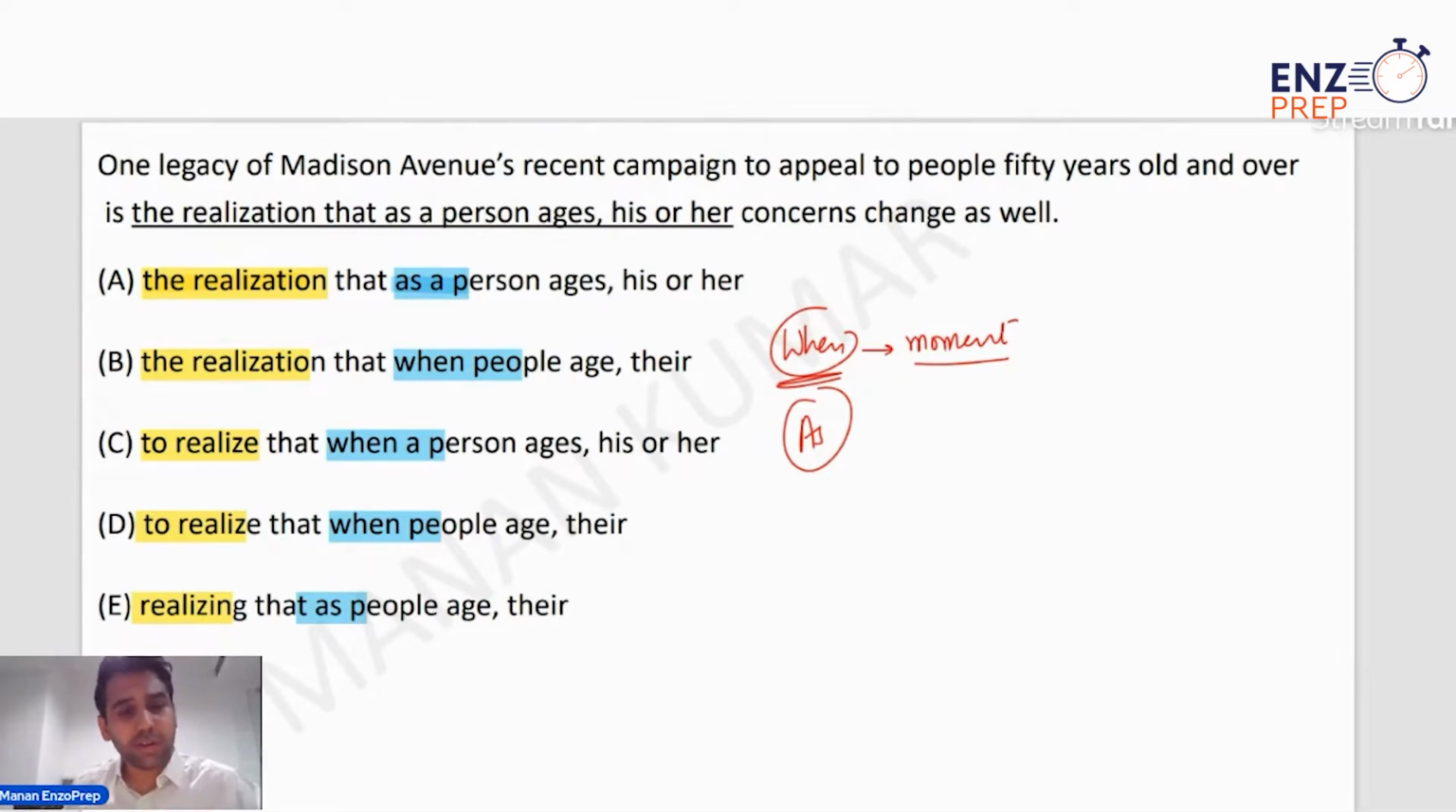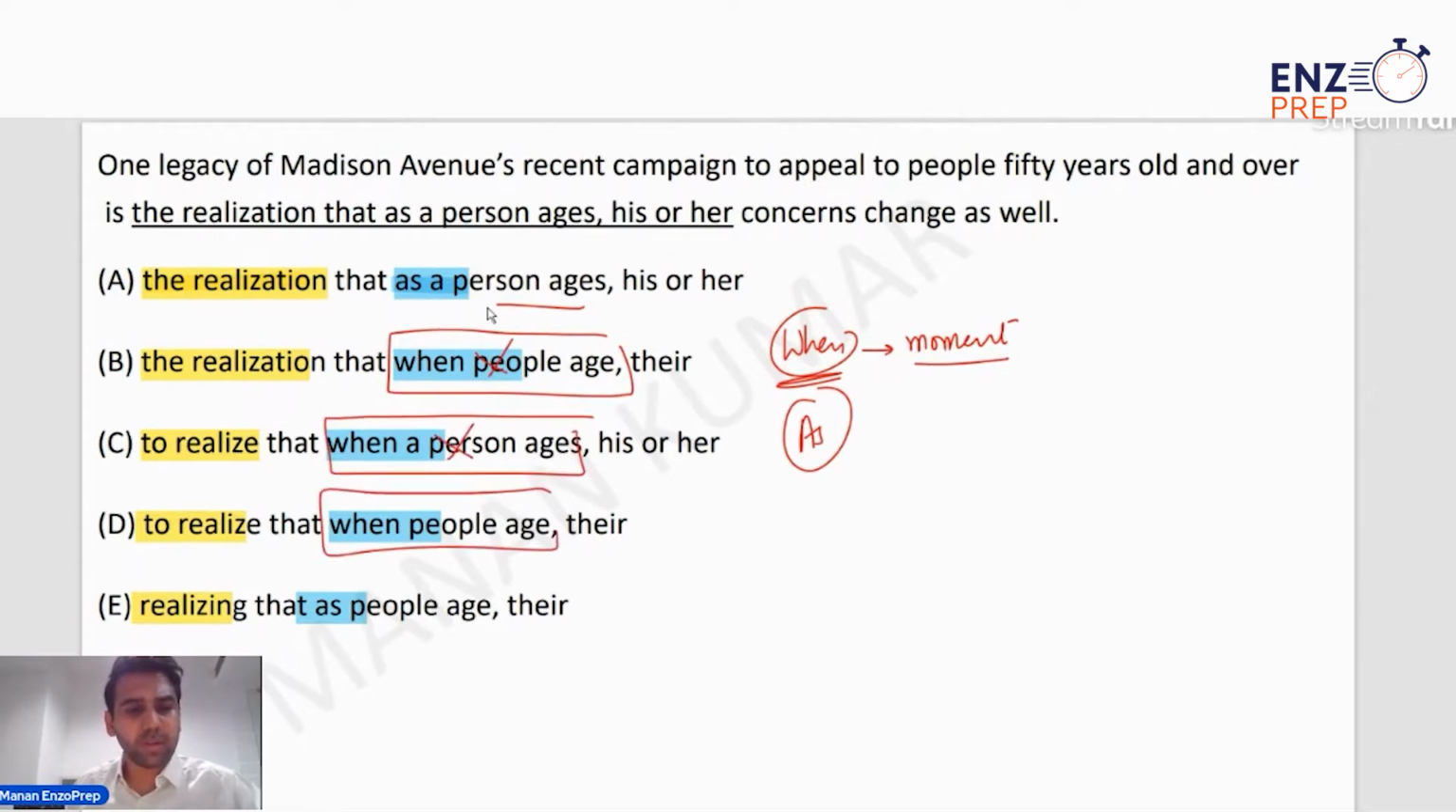Now focus on the context. We're talking about a person aging. So if a person is aging, that can't happen in a moment, right? That would obviously take some time. So using when a person ages or when people age is completely wrong, because contextually it doesn't make any sense, since it's not something that happens in a particular moment. So A and E are the ones you can quickly get down to, because B, C, and D are contextually incorrect. Now between A and E, let's understand what the differences are over here.